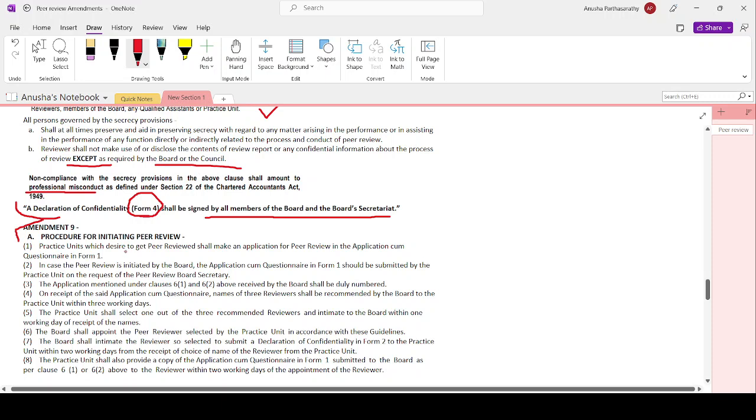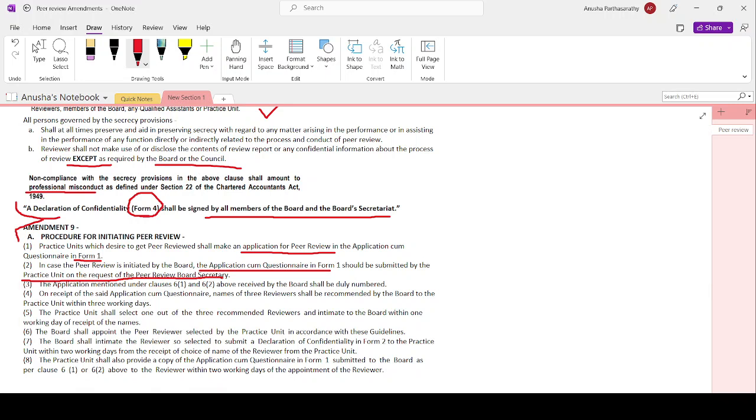Procedure for initiating peer review. A practice unit which decides to get its peer review shall make an application for peer review, in the application cum questionnaire in form number 1. In case of peer reviews initiated by the board, the application cum questionnaire should be submitted by the practice unit on the request of the peer review board secretary. If I am doing it voluntarily, I should submit it directly in form number 1. If I am subjected to it mandatorily, initiated by the board, then at the request of the board, I have to submit it. The application received by the board shall be duly numbered.